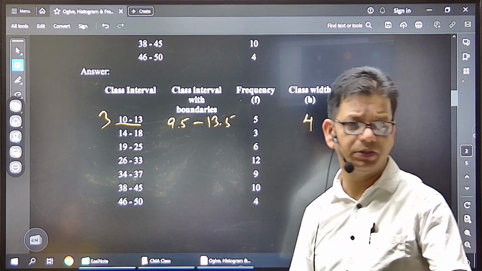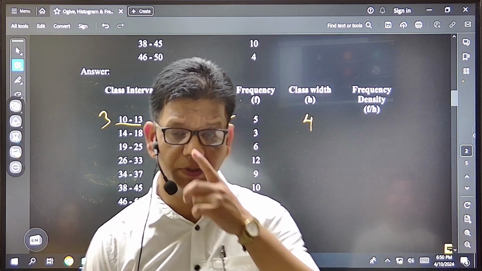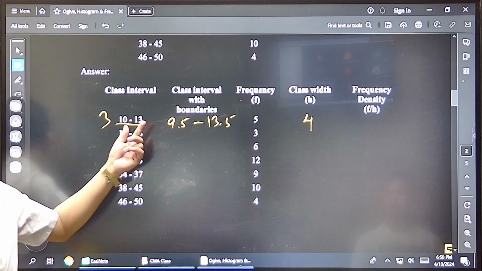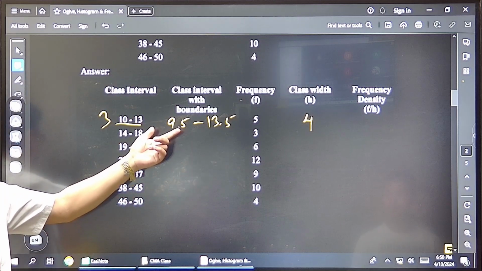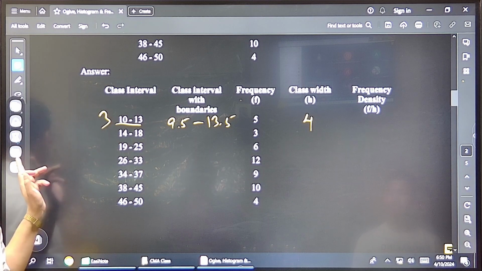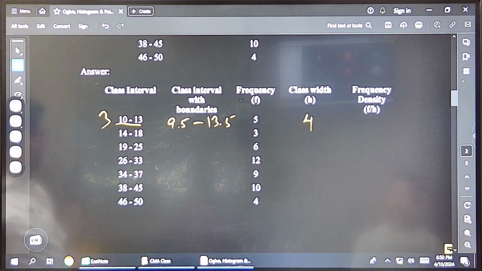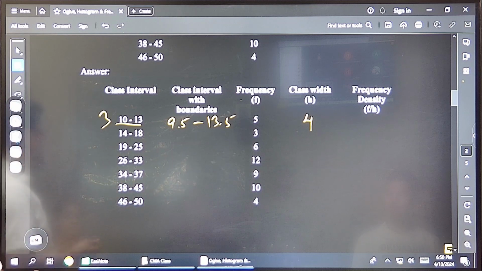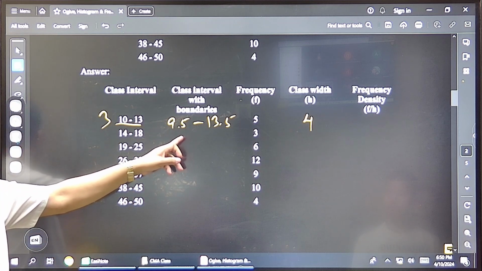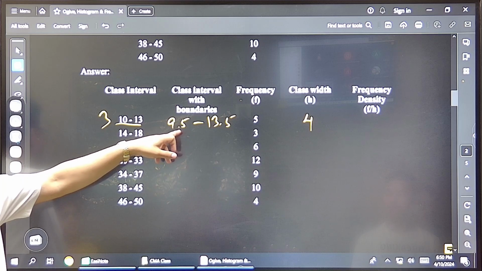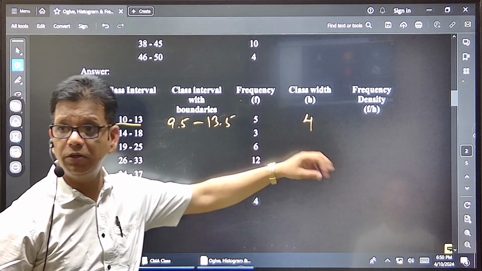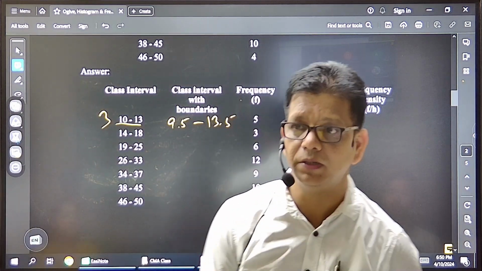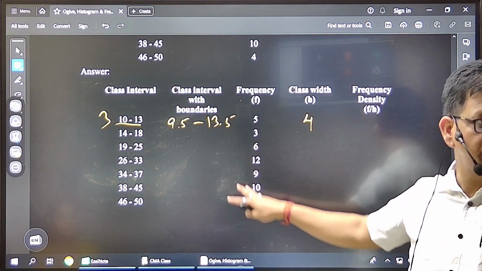So another question for MCQ or your exam. When you make a class continuous with the continuous boundaries, the 0.5 reason is very simple: this side 0.5 minus, this side 0.5 plus. So one gap we have increased. So when you make the classes continuous, the class width always increases by 1. Now the rest of the things are the same.